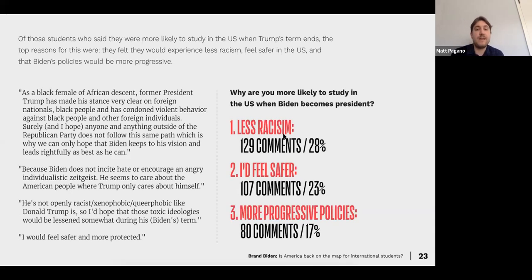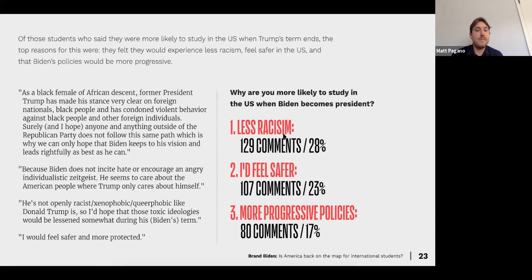Again, as a Black female of African descent, former President Trump has made his stance very clear on foreign nationals, Black people, and has condoned violent behavior against Black people and other foreign individuals. Surely anyone and anything outside of the Republican Party does not follow the same path, which is why we can only hope that Biden keeps to his vision. Biden does not incite hate or encourage an angry individualistic zeitgeist. He seems to care about the American people, where Trump only cares about himself.